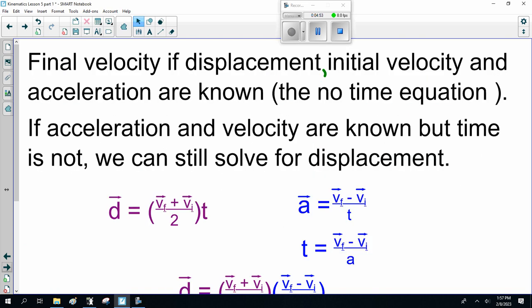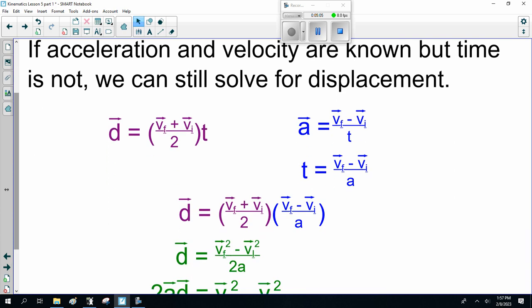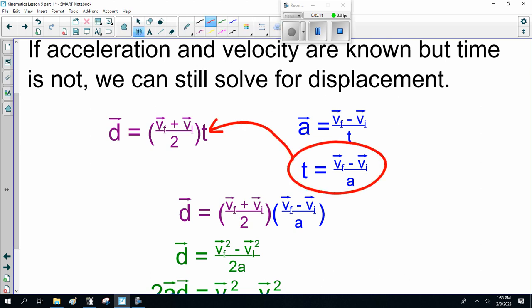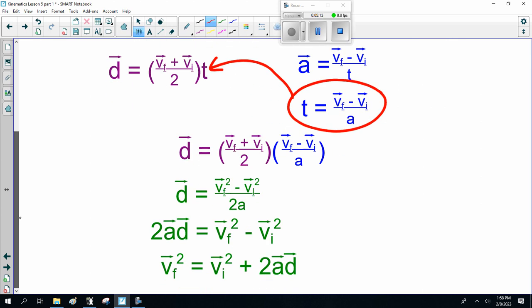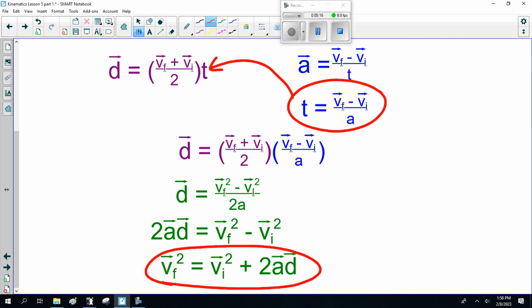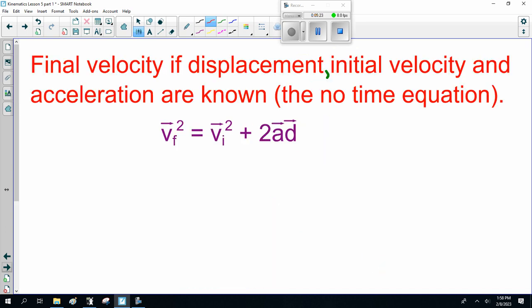So, the last thing is final velocity if displacement, initial velocity, and acceleration are known: the no time equation. So if acceleration and velocity are known, but time is not, we can still solve for displacement. And note, I'm rewriting acceleration in terms of time. Plugging that in here, multiplying it out, we get this equation. Velocity final squared equals velocity initial squared plus 2AD. No time. This is the no time equation: velocity final squared equals velocity initial squared plus 2AD.